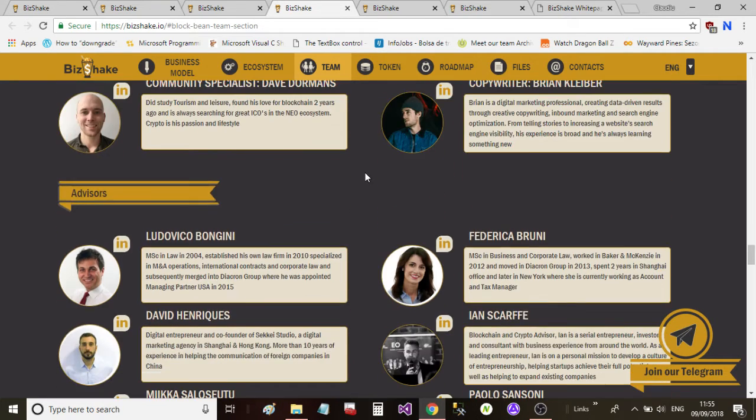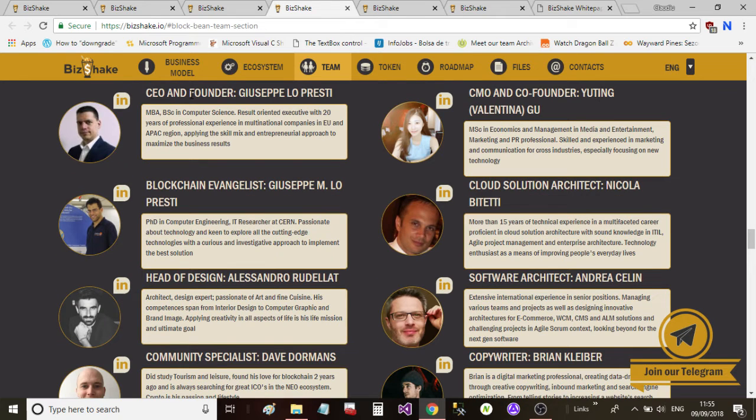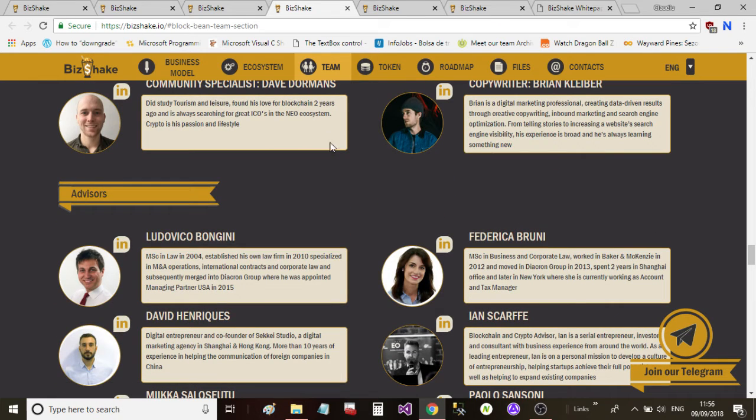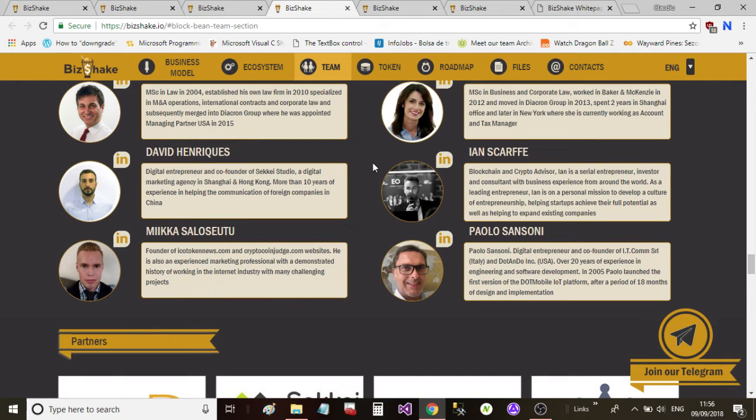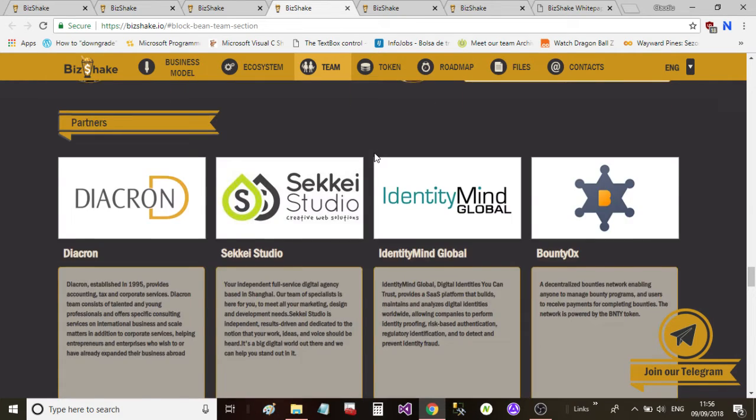Okay, so they've got quite a big team here, and as you can see, they've got the LinkedIn profile links as well here. Okay, there's a little tag on top of their photo. So if you guys are interested in finding out more about these guys, you can actually click on their LinkedIn and you can see their past experience.